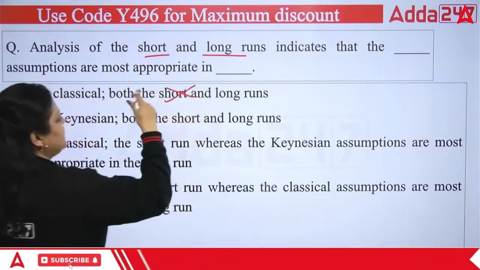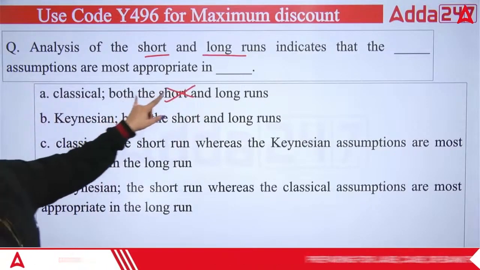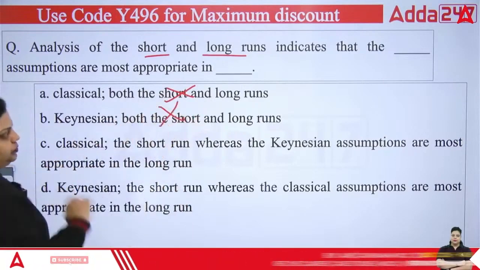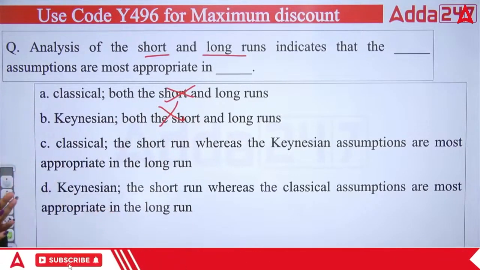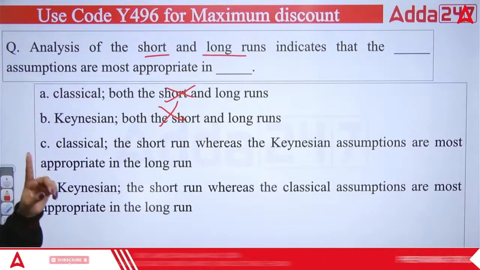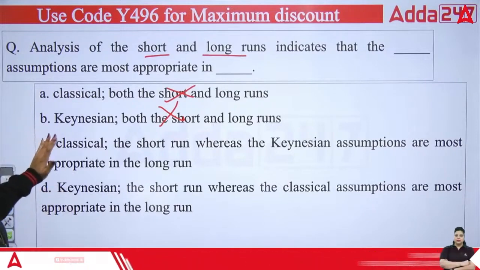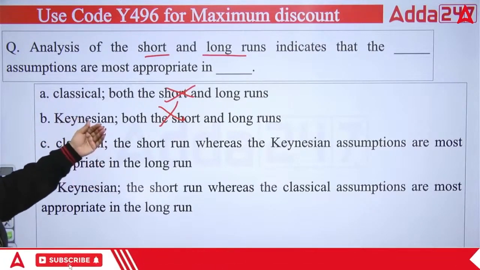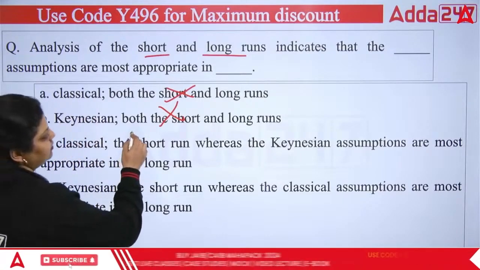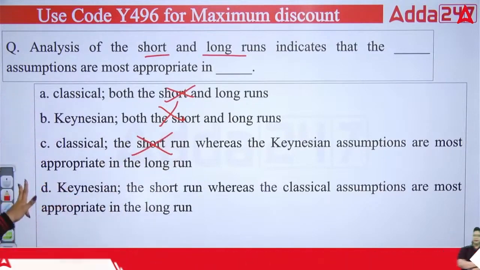No, it cannot be most appropriate in both runs. So A and B cannot be true, because most appropriate means only one will be the most. Now the third is saying classical assumptions are most appropriate in the short run. No, the classical assumptions are most appropriate in the long run. It means the right answer is D.